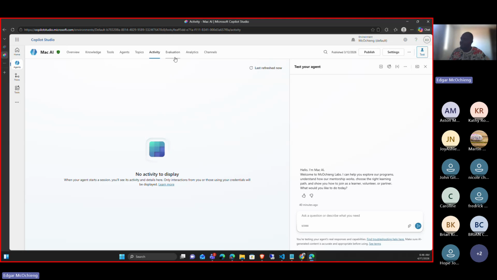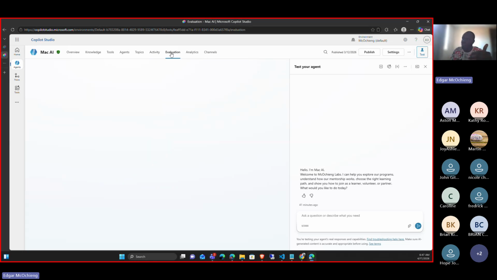So in activity, we can see the activity of how this agent is being used, the past activities. So far, this hasn't been used.